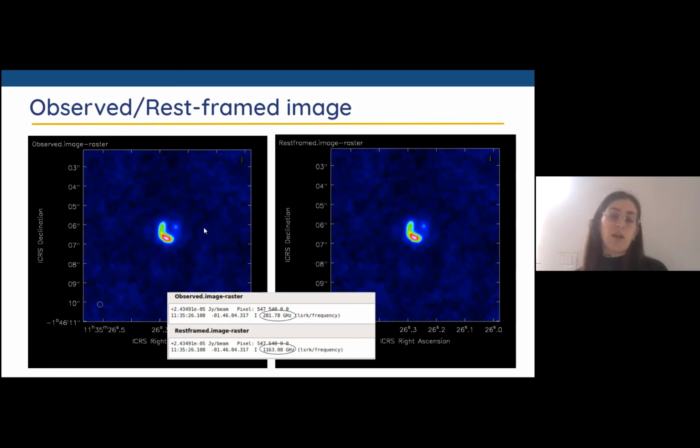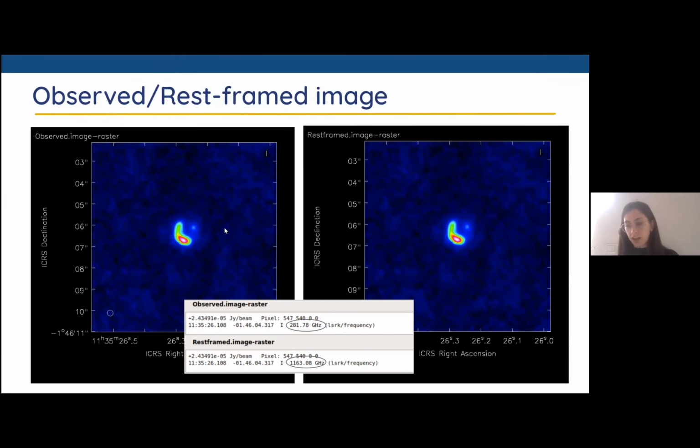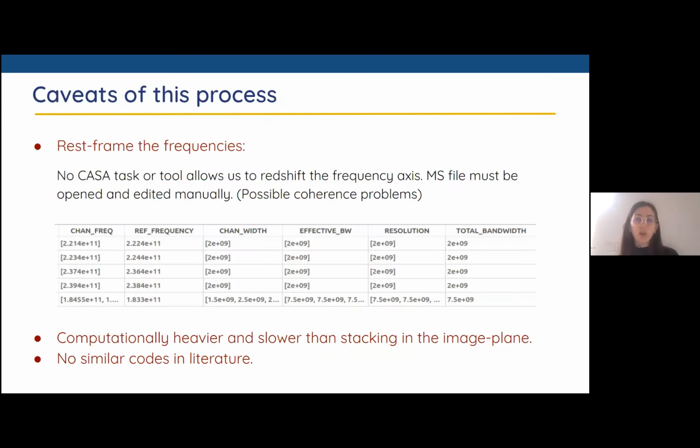So if we take the image on the left, which is the one that is classically produced with the raw data, and we reframe with CASA, we would obtain the same image performed with the visibility reframing, which is what we want to achieve. Of course, this process has some caveats, and it can be very tricky, because, for example, just to reframe the frequency, we have no CASA task or tool that can allow us to do that.